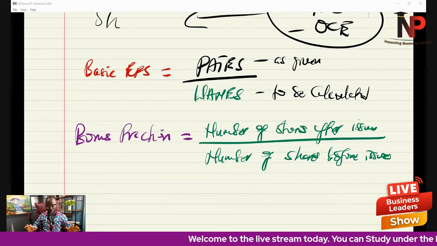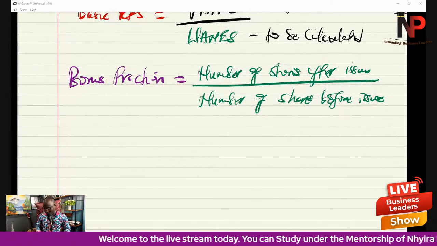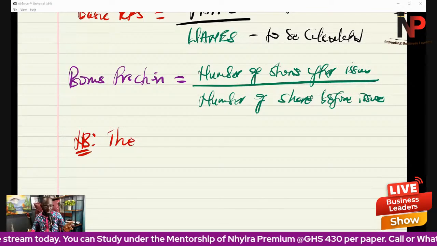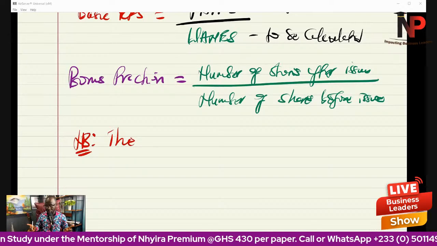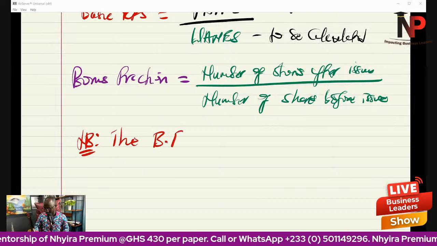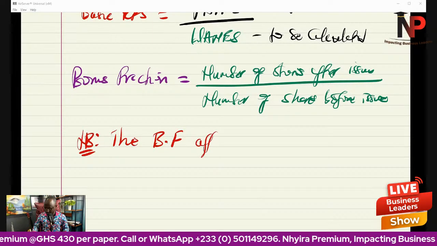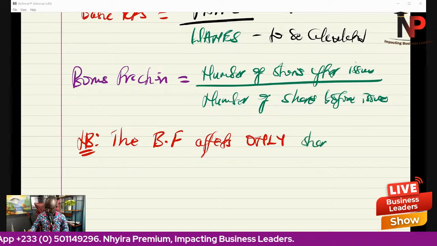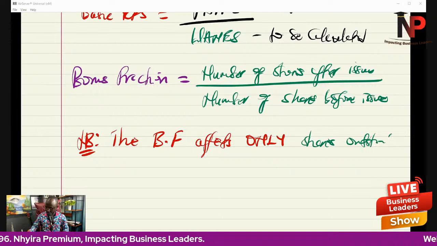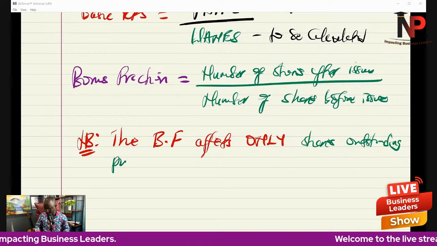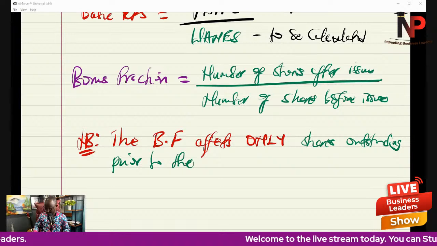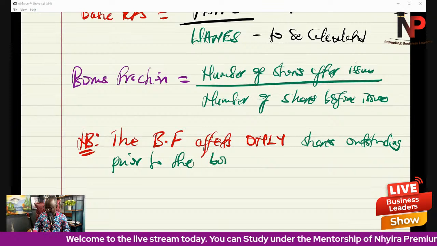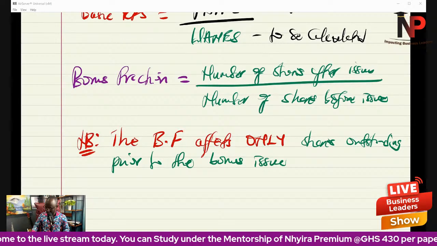Please stay with me carefully here. I'm going to explain how you calculate that. The bonus fraction, BF, affects only shares outstanding prior to the bonus issue, sorry, because this is still bonus issue, not rights issue.